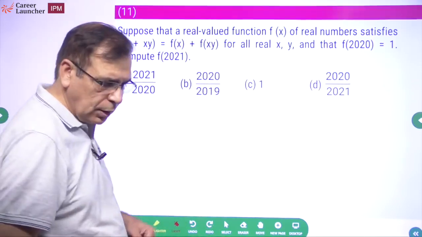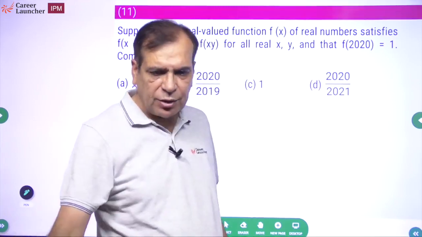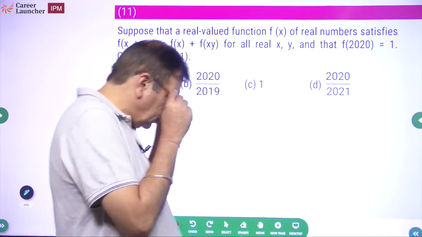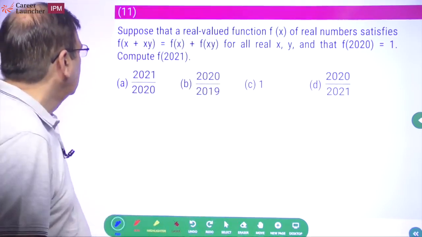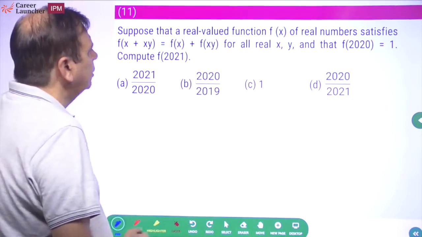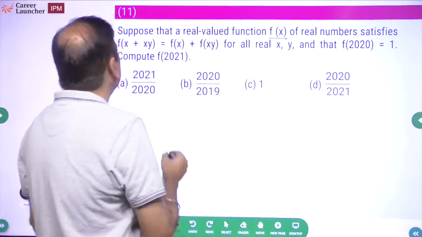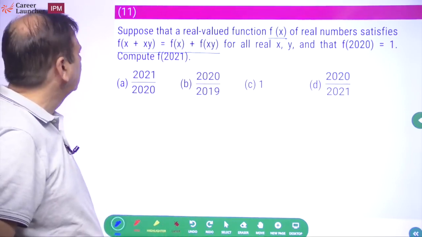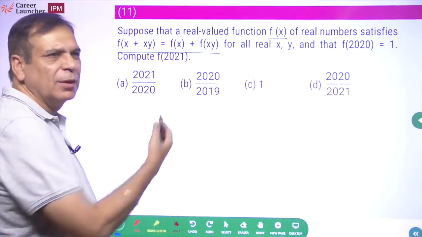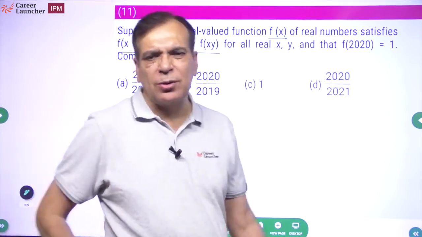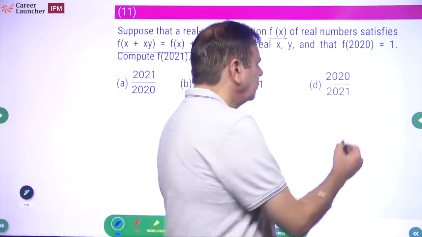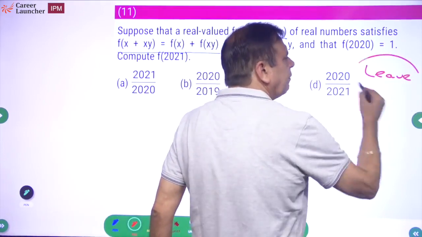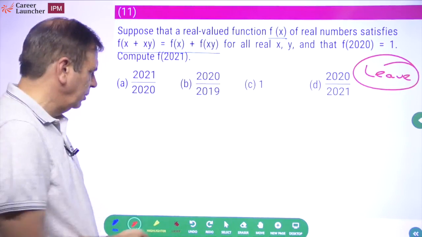Let's now go to the MCQ section. Okay, 20 questions. Let's see how many we are able to do. Suppose that a real valued function f(x) of real number satisfies for all real x, y such that f(2020) equal to 1. Compute f(2021). I don't understand this. I take time to solve this question and hence I will leave it. No issues at all, but leaving it should not be a problem. There are too many fishes in the pond to worry about a difficult question.